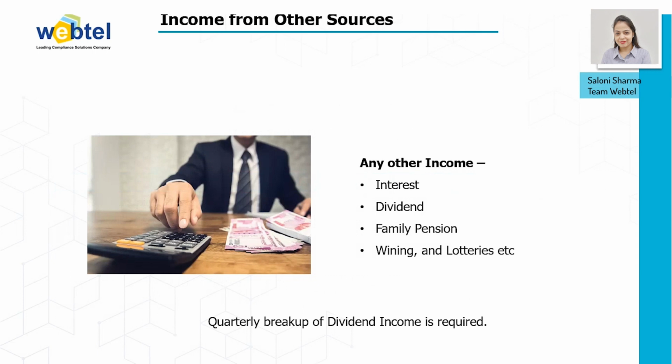Then comes income from other sources. If we talk about income from other sources, then any income including interest income, dividend income, family pension, winnings from lotteries, etc., you need to show the details under income from other sources here. And a quarterly breakup of dividend income is also required.